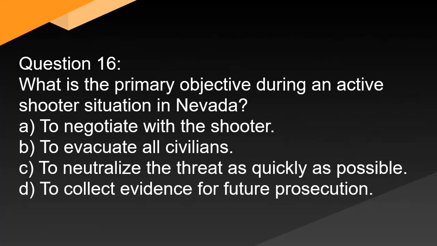Question 16. What is the primary objective during an active shooter situation in Nevada? A. To negotiate with the shooter. B. To evacuate all civilians. C. To neutralize the threat as quickly as possible. D. To collect evidence for future prosecution.